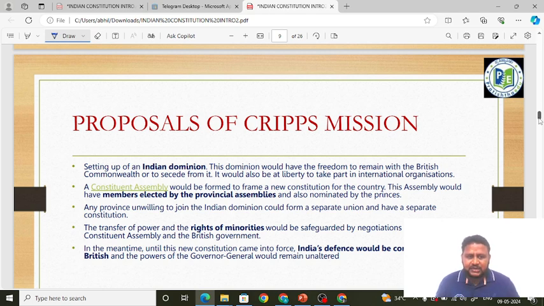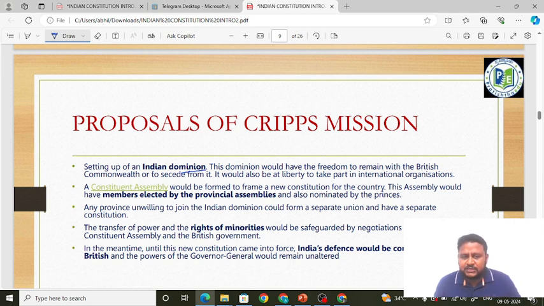The first proposal is the setting up of an Indian dominion. This dominion would have the freedom to remain with the British Commonwealth or secede from it. It would also be at liberty to take part in international organizations. First, understand that Indian dominion means we would have self-rule, but the majority of the areas would be under the control of the British. That is, there will be no complete independence. Indian dominion means we are a state in the British empire.